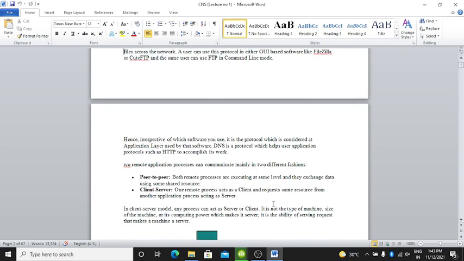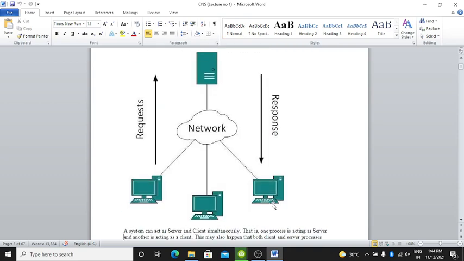In the client-server model, any process can act as a server or client. It is not the type of machine, size of the machine or its computing power which makes it a server. It is the ability of serving requests that makes a machine a server. Okay, this is the model.